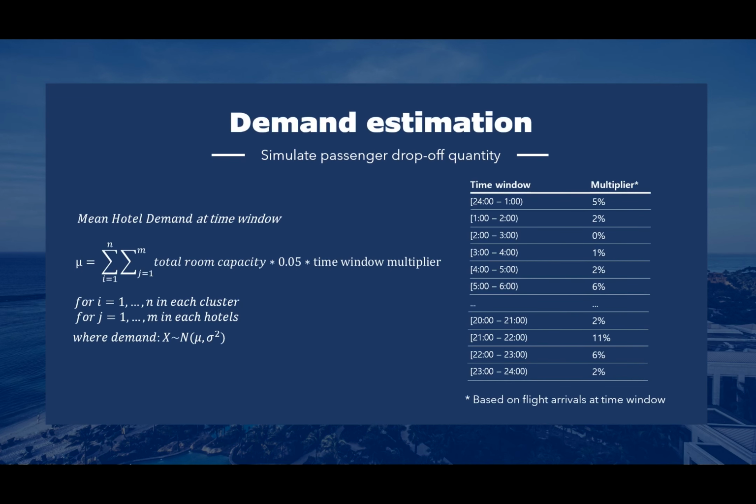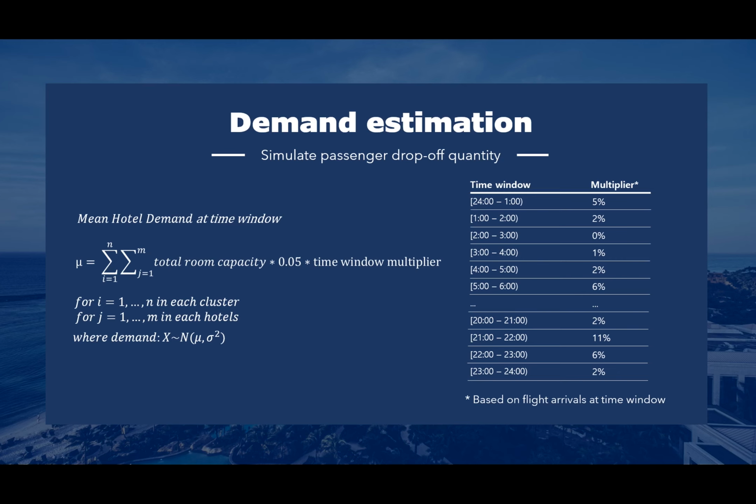Expanding on the demand estimation model, we simulate for 24 time windows, representing each 1 hour of the day. The table on the right provides information on the multiplier used for each time window. The multiplier is calculated based on arrival flight information for Changi Airport, observing the time distribution across 3 distinct days of flight arrivals. We can see the service expects very different demands depending on the time of day, with demand estimations available for 24 hours of the day.